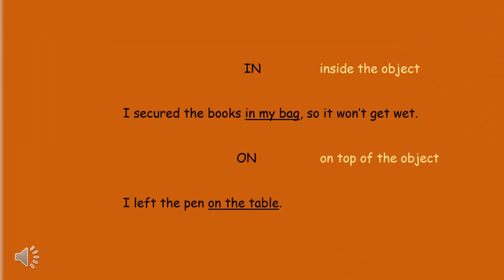If the material or the object can be found inside another object, we use in. But if it is on top of another object, we use on. For example, I secured the books in my bag so it won't get wet. So, you put the books inside the bag, so you use in. Another is, I left the pen on the table. So you left the pen on top of the table, so we can use on.